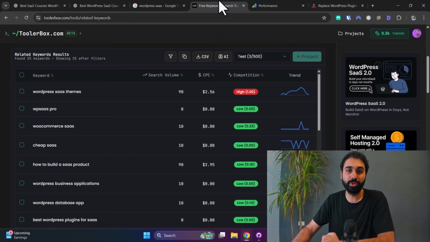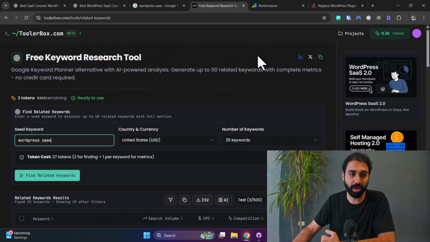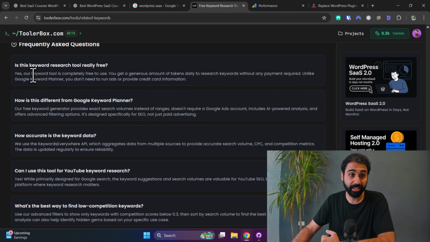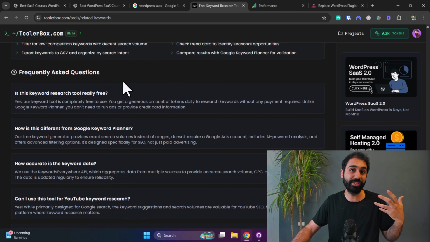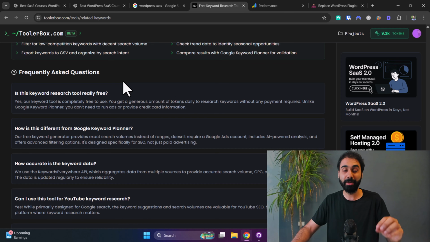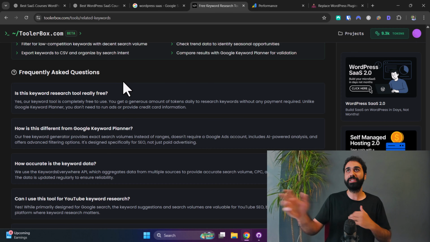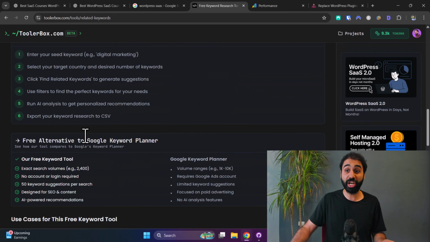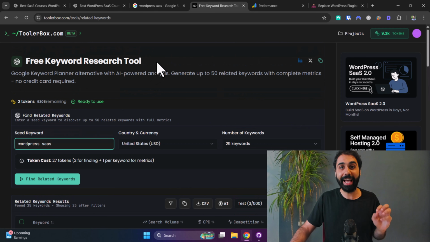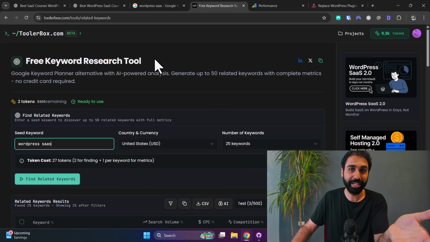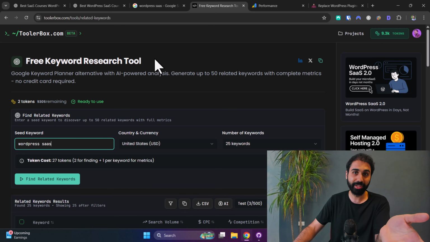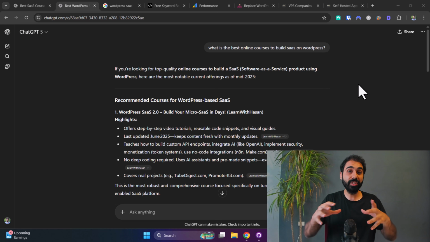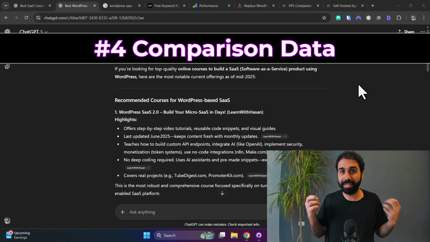Even if you are building tools, for example, like in my case, Toolbox, I'm building tools here. Make sure to add a facts section like this one to answer common questions about such tools. People may ask questions like, what is the best keyword research tool? And if I answer this question here, ChatGPT may use my answer to reference my web page, which includes my tool, and so on.